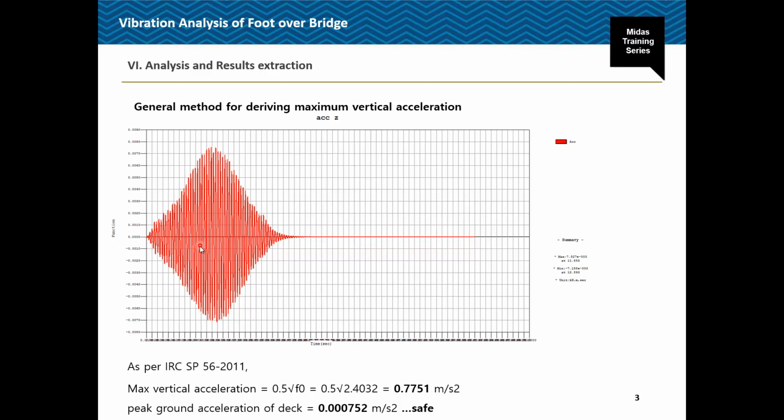the maximum vertical acceleration is 0.7751 meter per second square, which is quite higher than the one which we are getting from the analysis, so it is safe under the vertical acceleration. Actually this method is not applicable for simple structures, but just to let you know, if it is a suspension type of structure for pedestrians, or a cable type structure, then in that case we need to go for this general method.